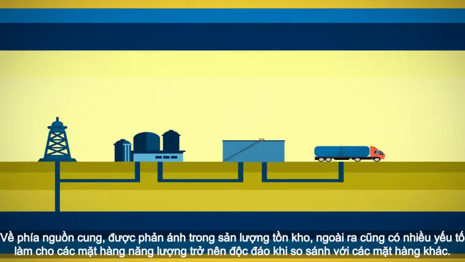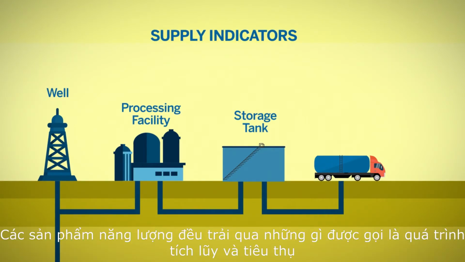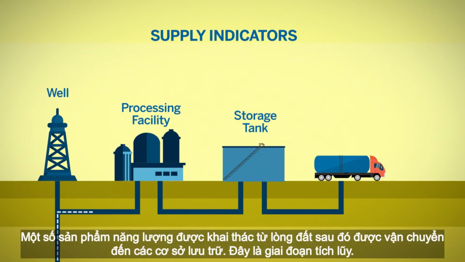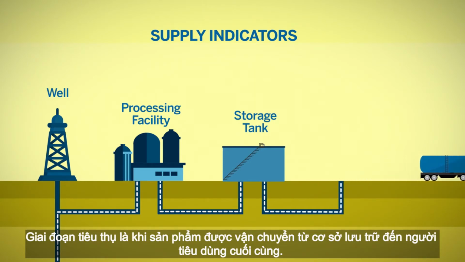On the supply side, there are many factors that make energies unique when compared to other commodities. Energy products go through what is referred to as a build and drawdown cycle. Many energy products are extracted from the ground, then transported to storage facilities. This is the build phase. The drawdown phase is when the product is shipped from the storage facility to the end user.